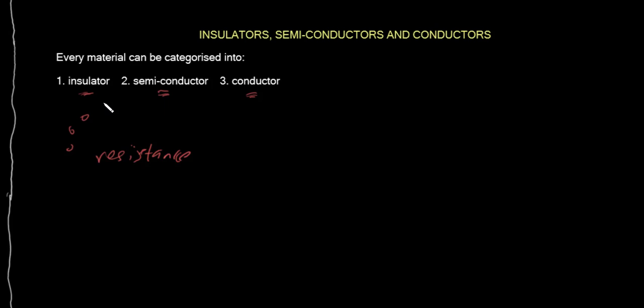The next materials I want to look at are semiconductors. Semiconductors are materials which fairly allow the flow of electricity through them. They allow current to flow, but in a fair manner, not as much as in a conductor. They conduct, but not as well as pure conductors.